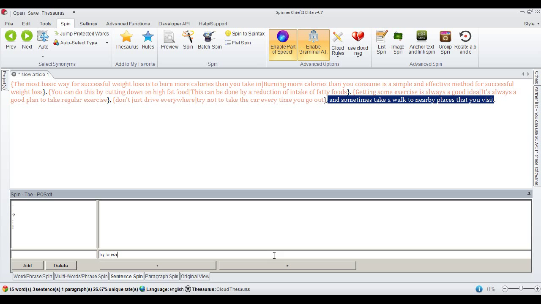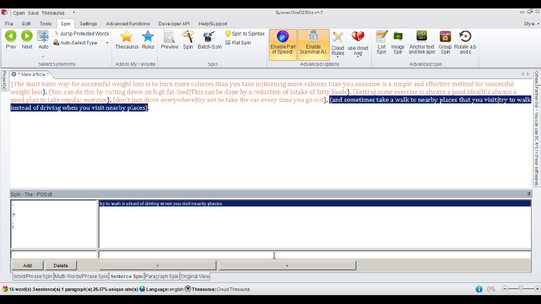Try to walk instead of driving when you visit nearby places. Enter. Now that's completely rewritten that paragraph, and it didn't take very long, did it?